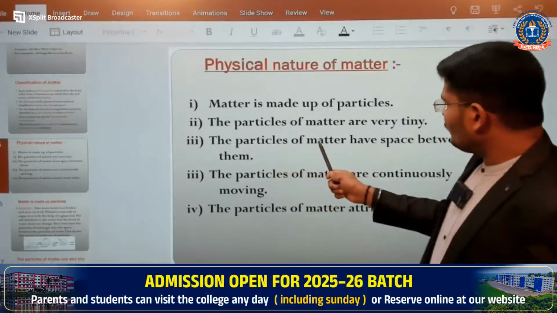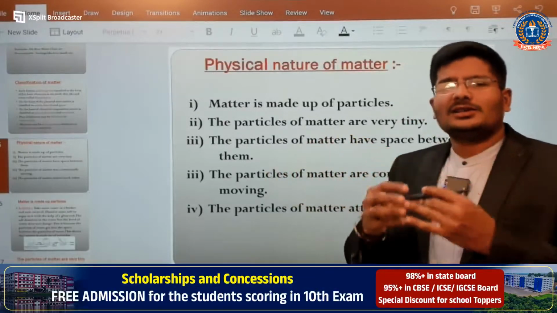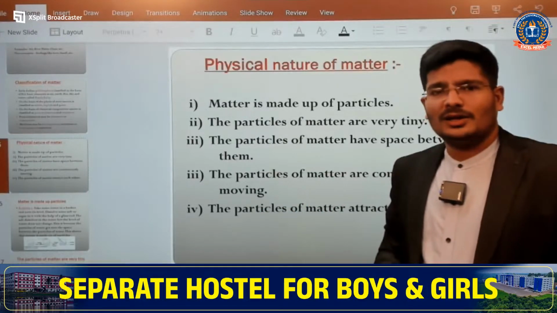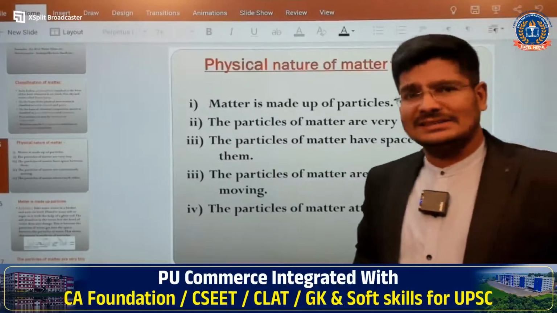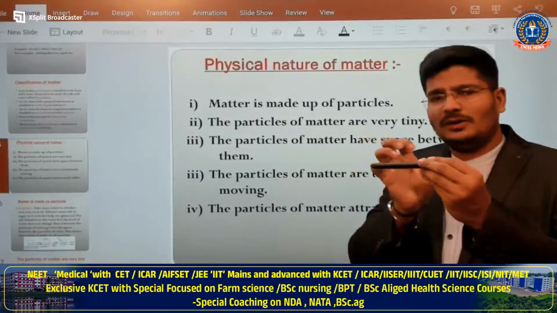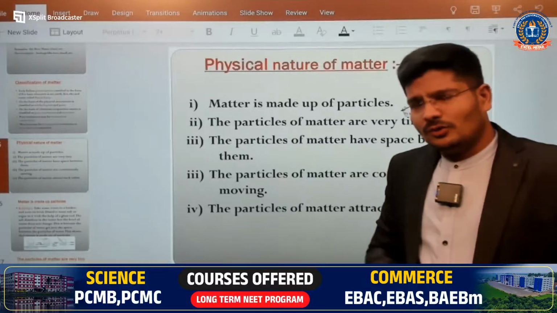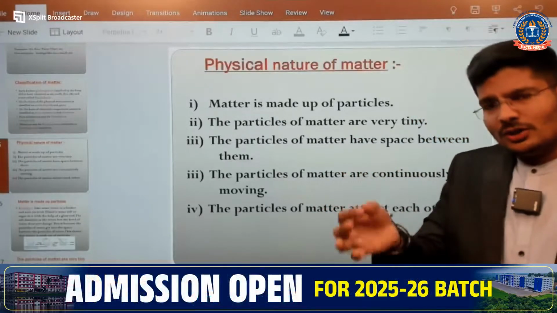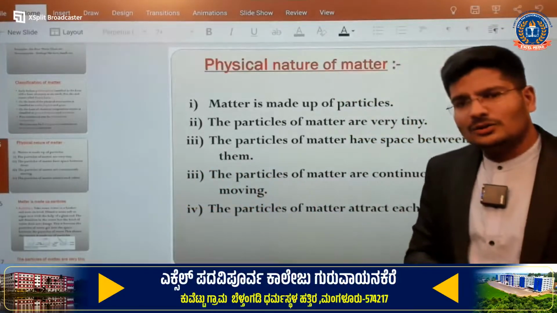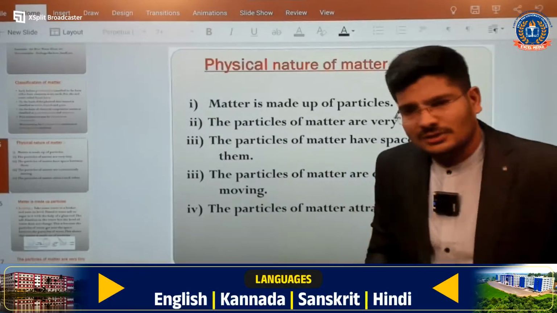So the particles of matter have space between them. As you know, two atoms are connected. In the next chapter I am going to teach you chemical bonding, and I will explain what chemical bonding actually is. So what is the space between? Two atoms are there, and in between the atoms there will be spaces. And just before, I told you about the homogeneous mixture: when you put some salt into water, Na+ and Cl- ions are produced, and these ions move into the space present in between the atoms. So that is a space.